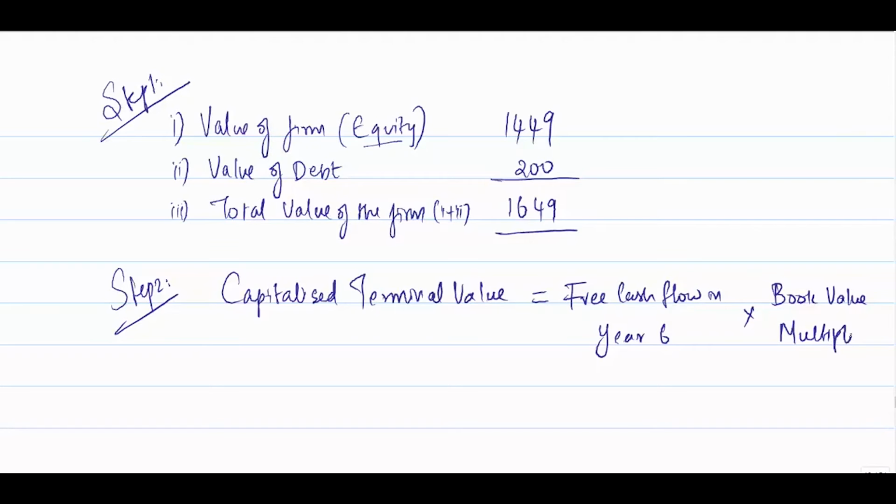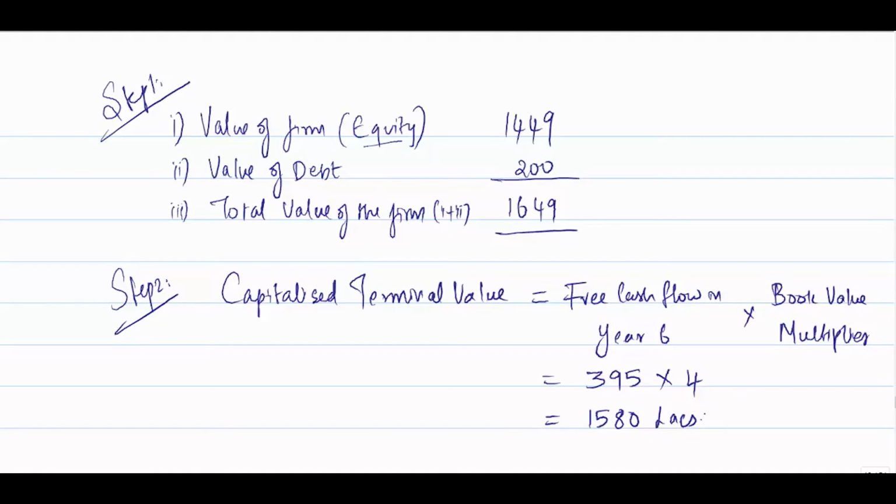What is the free cash flow in year 6? We have already calculated it. It is 395 lakhs, into the book value multiplier, which is 4. This gives us the capitalized terminal value, which is 1580 lakhs. That is 15.8 crore.